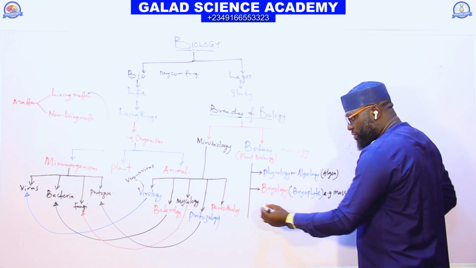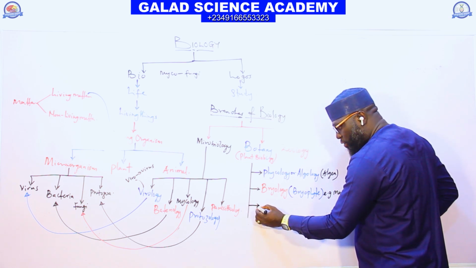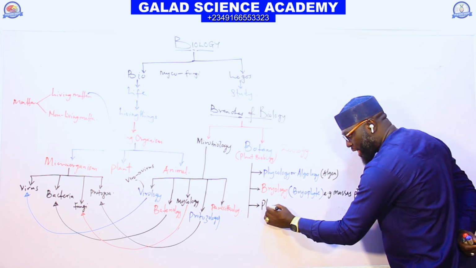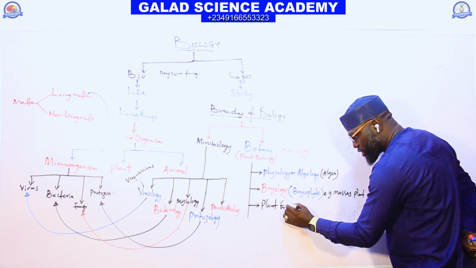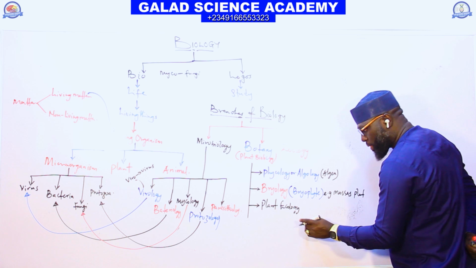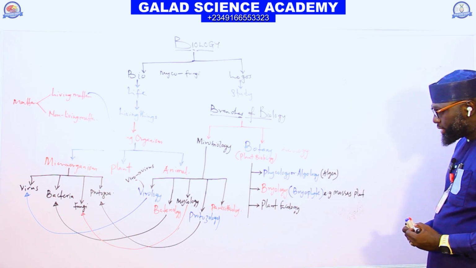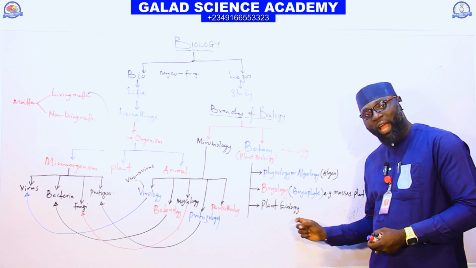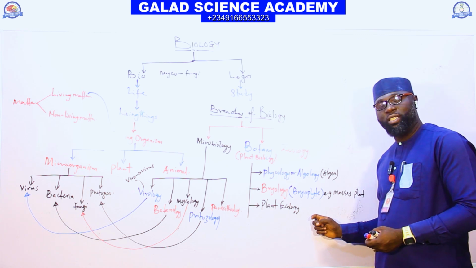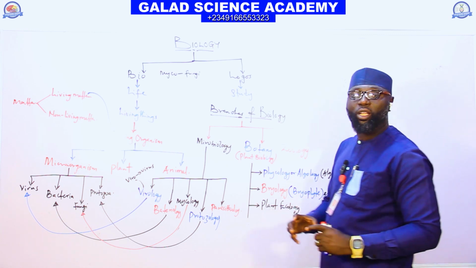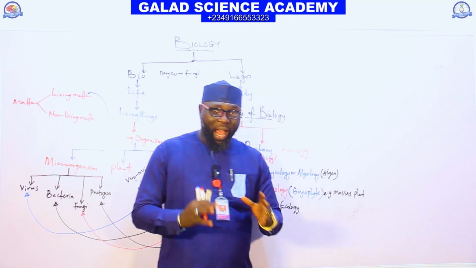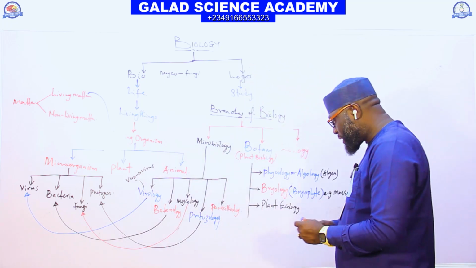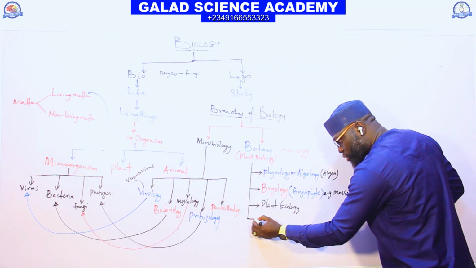And the next one here, we also have another branch of botany called plant ecology. This is a branch of botany that deals with the role of the plant in its environment. Plant ecology is the interaction between the plant kingdom and its environment.